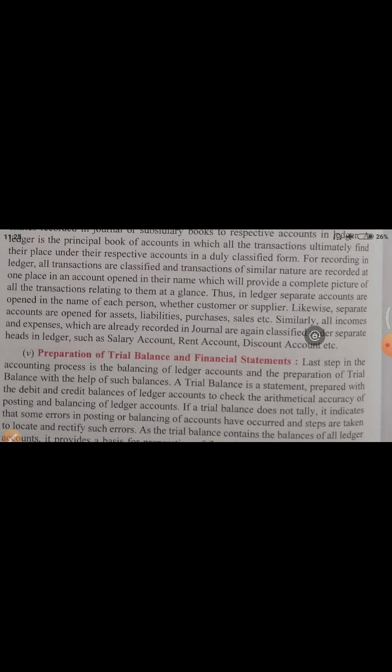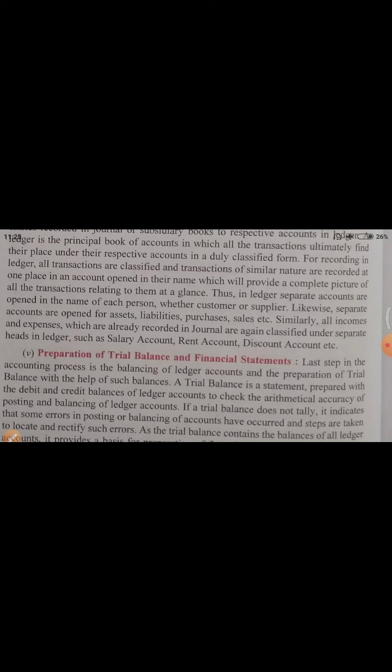Thus, in ledger, separate accounts are opened in the name of each person, whether customer or supplier. As I told you, in ledger we prepare separate accounts of every person. Every person may be your customer, maybe your supplier also. Likewise, separate accounts are opened for assets, for liabilities, purchase, sales, etc. Similarly, all incomes and expenses which are already recorded in journal are again classified under separate heads in ledger, such as salary account, rent account, discount account, etc. In a simple way, you can say that in ledger we prepare separate accounts for similar types of transactions.